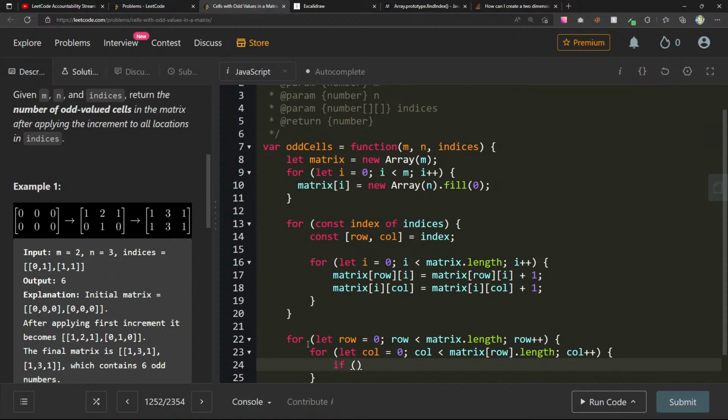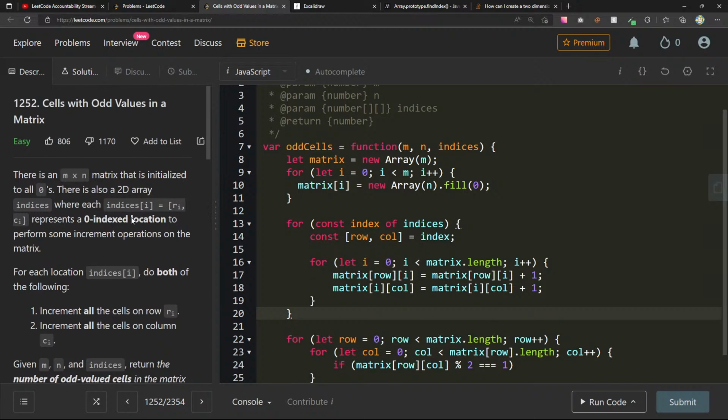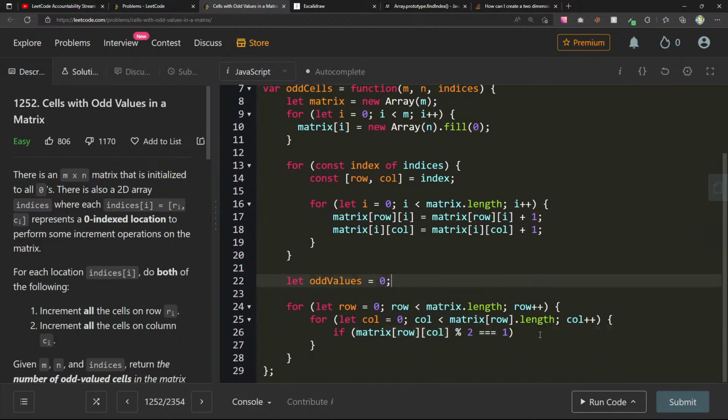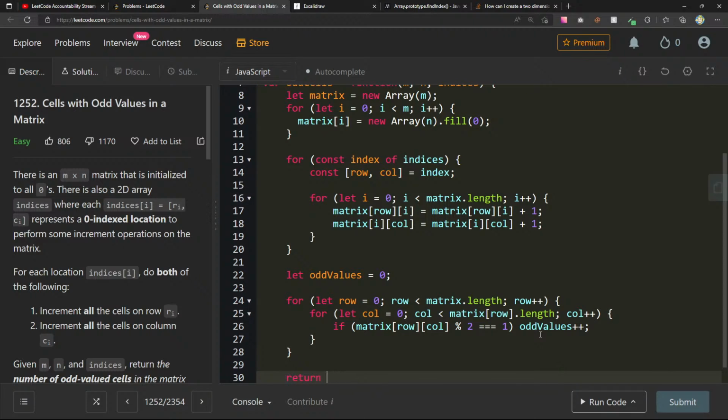Here we just say if matrix at row column is odd, then we increase odd values, which starts at 0, by 1, and return odd values.